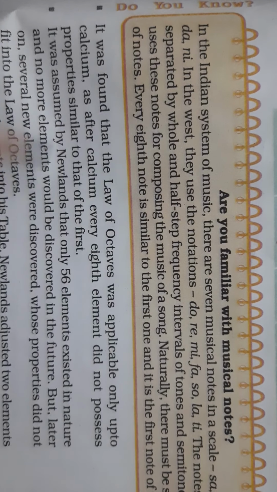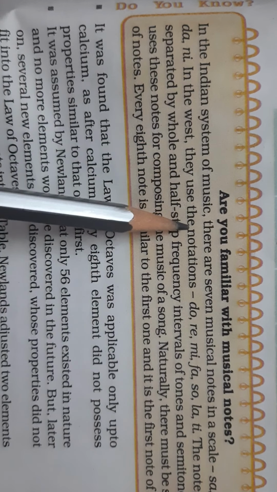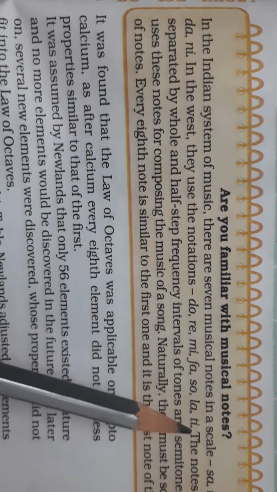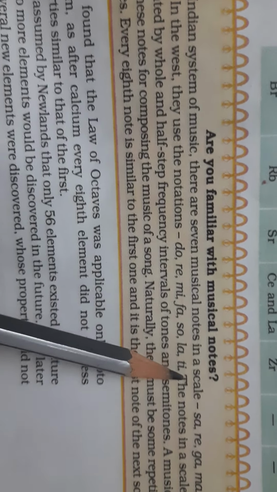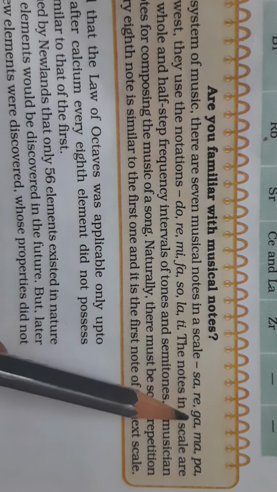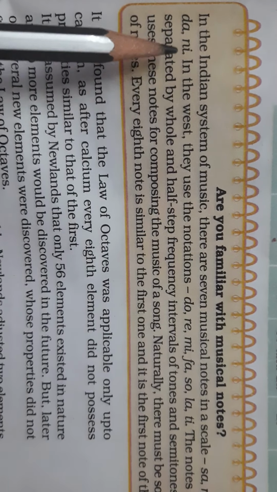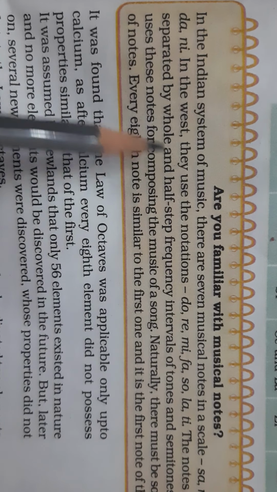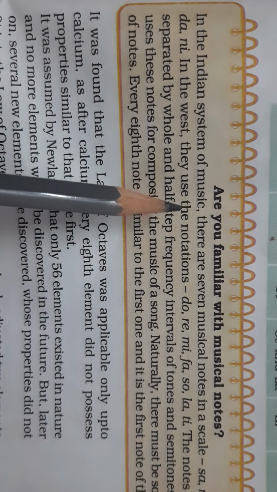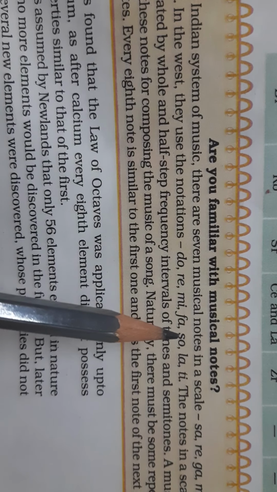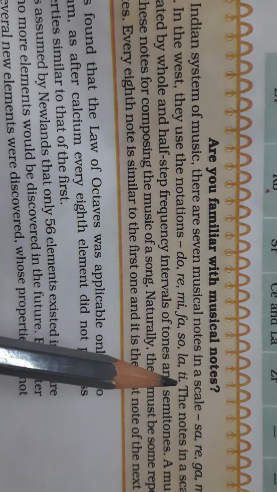In the Indian system of music, there are seven musical notes in a scale: sa, re, ga, ma, pa, dha, ni. Again comes sa. In the West, they use the notation do, re, mi, fa, so, la, ti.